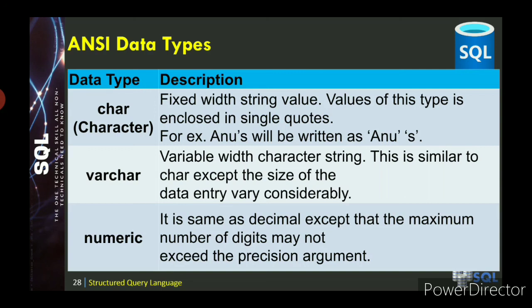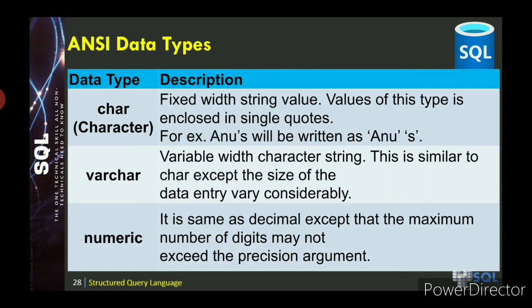The size 5,2 indicates the precision as 5 and the scale as 2. The scale cannot exceed the precision. Underline that line. So the scale is always lesser than the precision. Then the next one is numeric. Numeric is the same as decimal except that the minimum number of digits may not exceed the precision argument, that is the whole numbers. Then integer value. It represents a number without a decimal point.